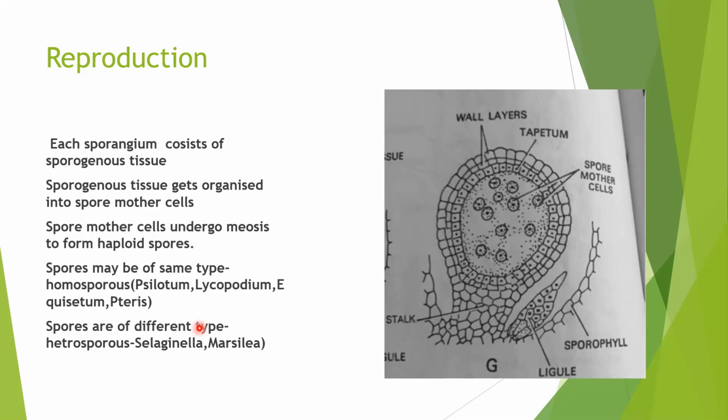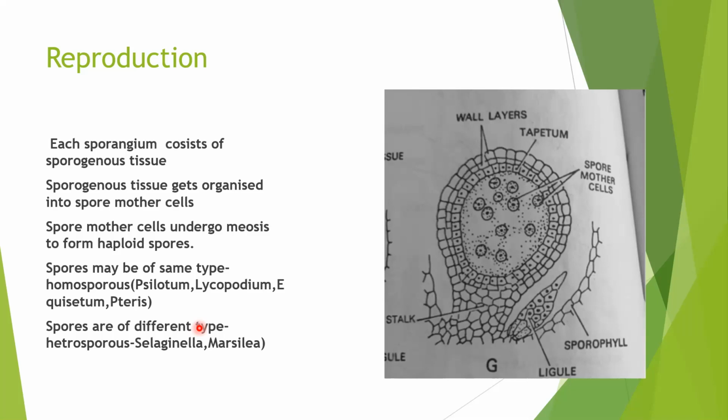The spores will be thrown on the ground, and when they get suitable moisture and nourishment, they will start germinating. Because spores are produced after meiosis, their genetic constitution is haploid. So these will germinate to form the gametophyte.